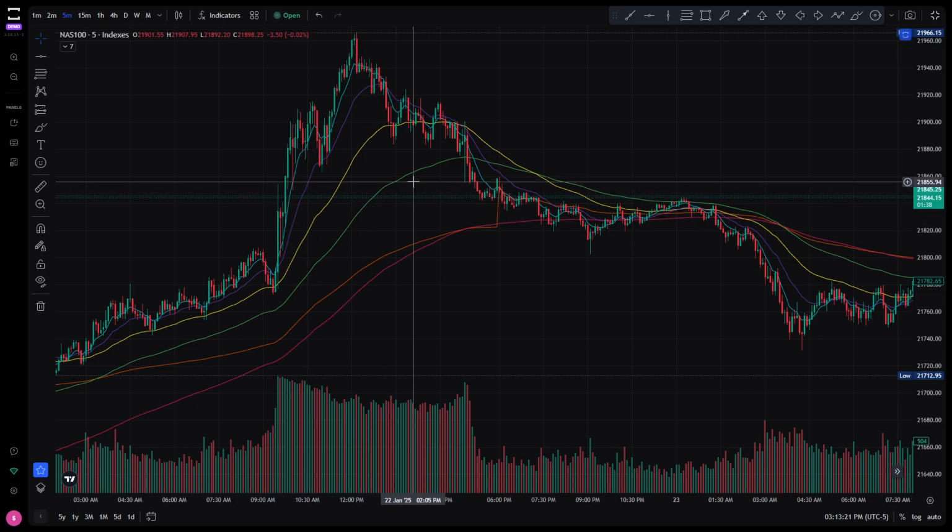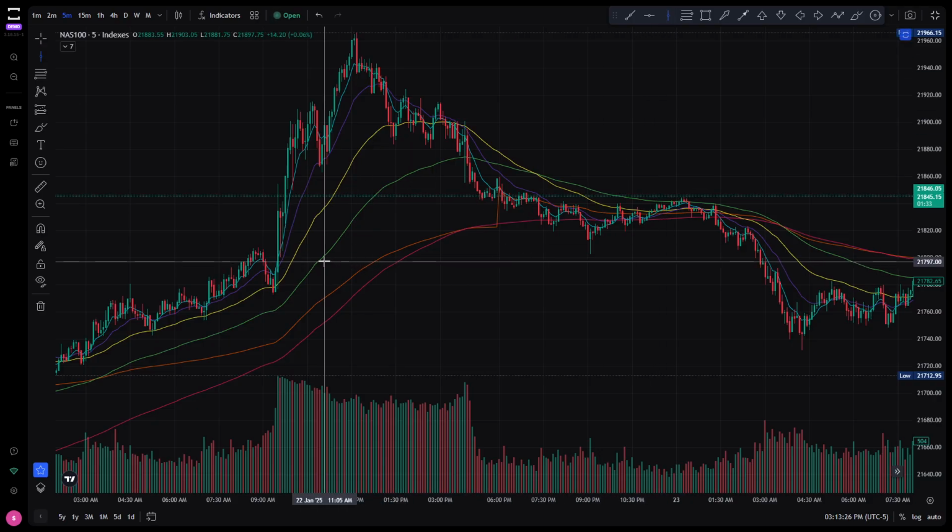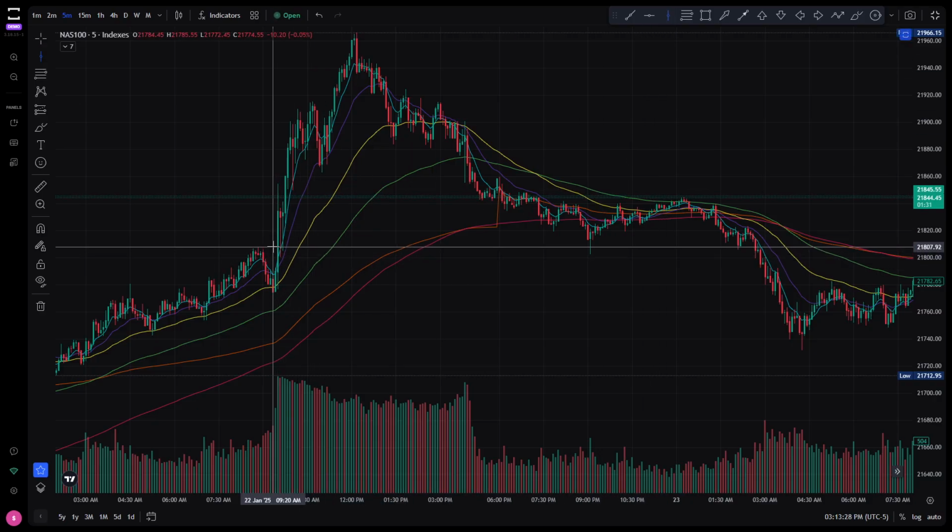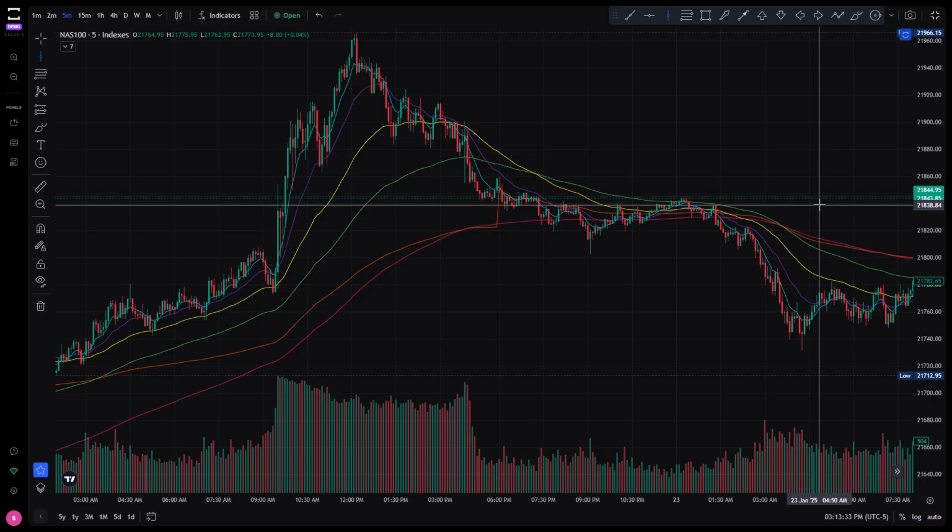What I'm going to do is show you how I get my levels. We're going to start with the vertical line, and this is just to illustrate exactly where we go. We're going to focus on today's session, which is January 23rd, and how I get prepared for that.